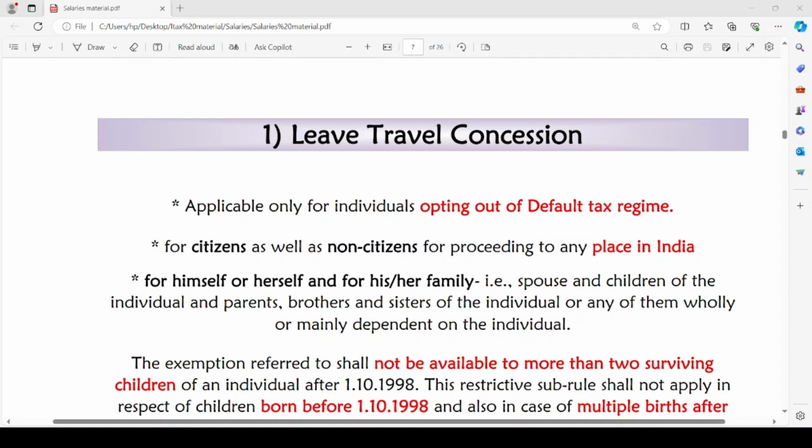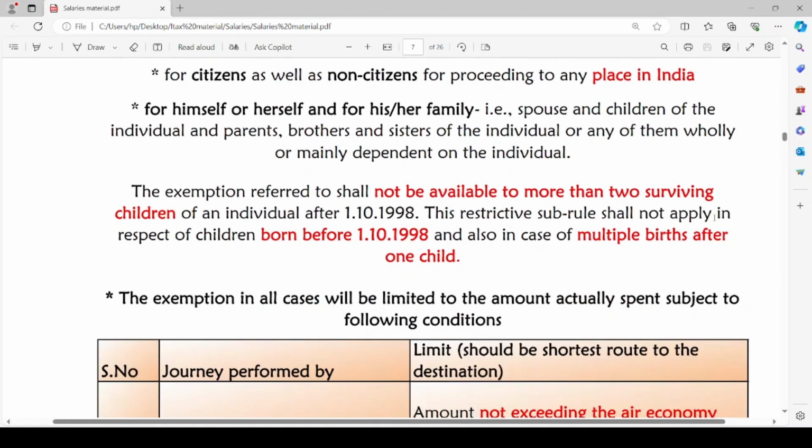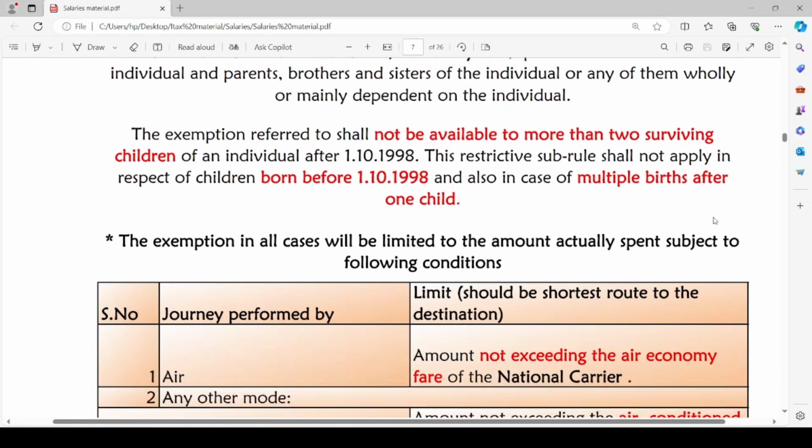It is applicable only for children who are born after 1st October 1998, and that too maximum 2 surviving children. And in case of multiple births after one child, that is, after one child is born the individual has twins or triplets, such concession will be eligible to be claimed for that one child only.